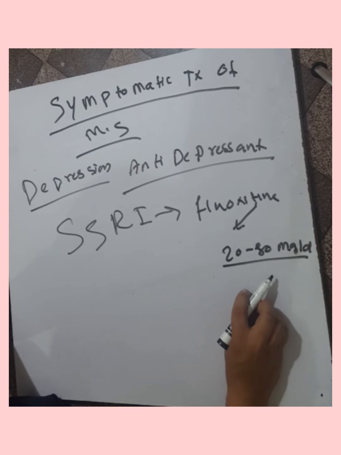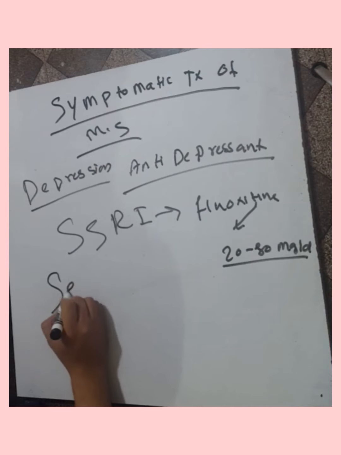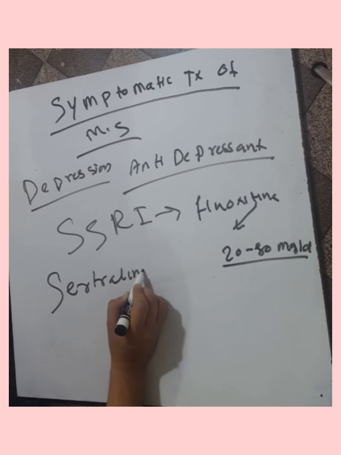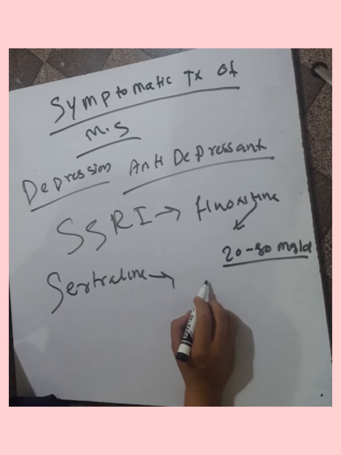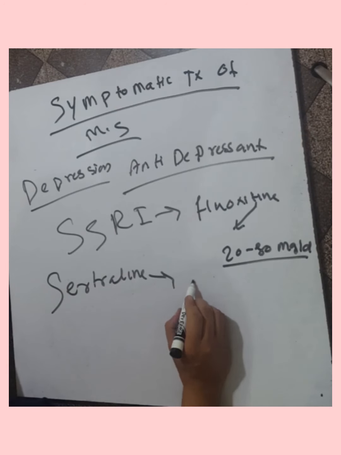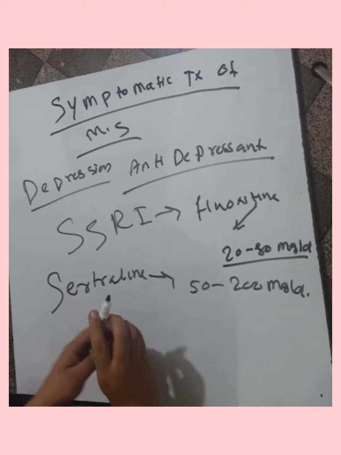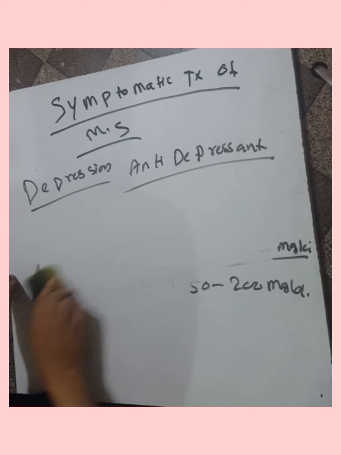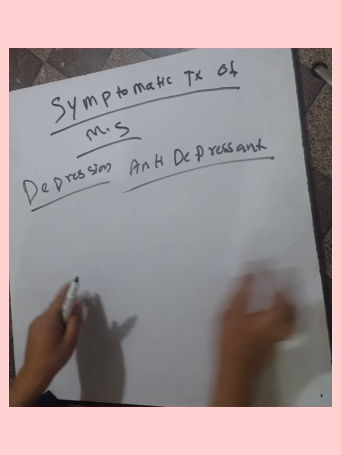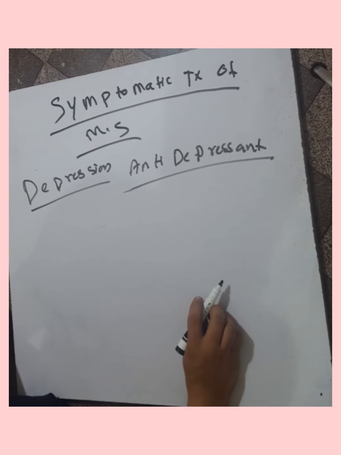Or sertraline. We can also give sertraline. The dosage of the sertraline is 50 to 200 mg per day, for the depression of the patient of multiple sclerosis. Tricyclic antidepressant amitriptyline may also be used.